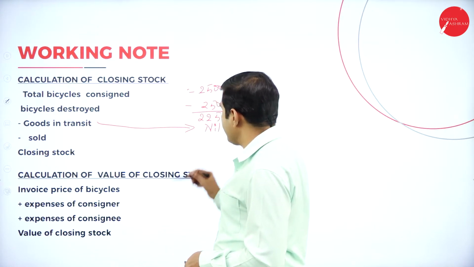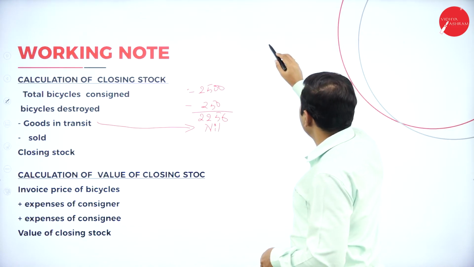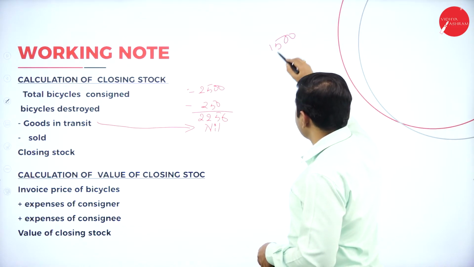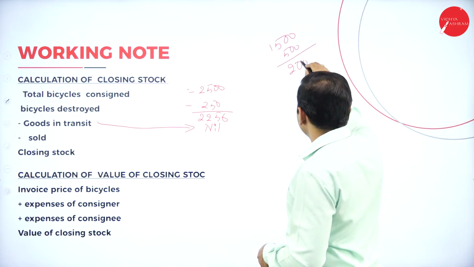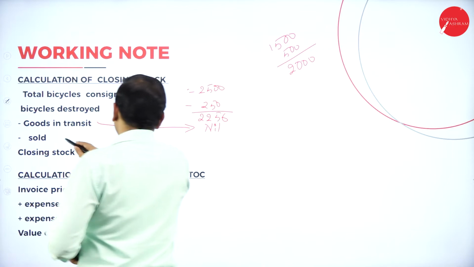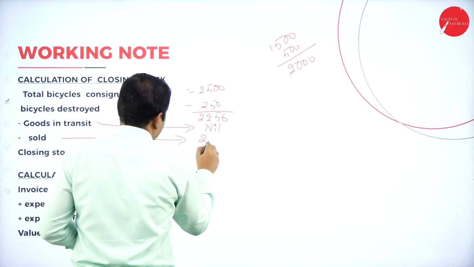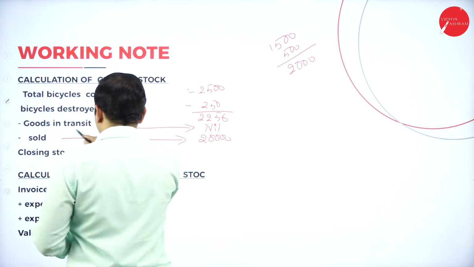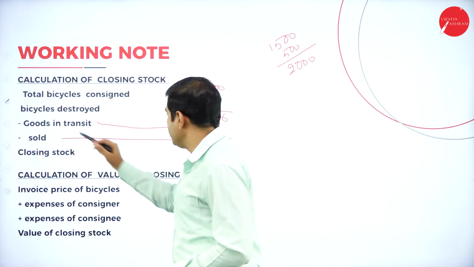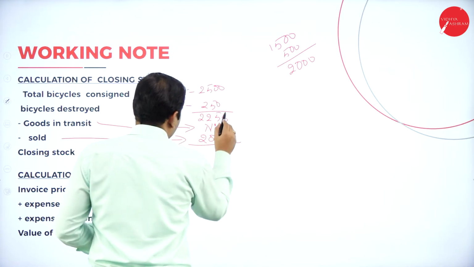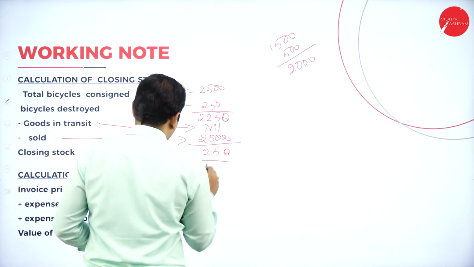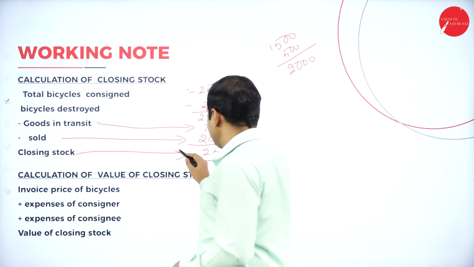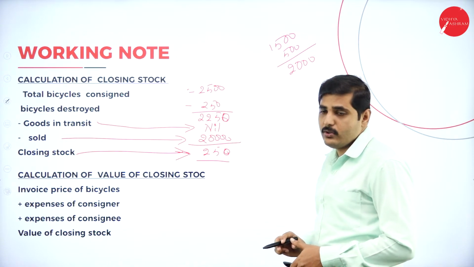Now how many cycles have we sold? We have sold 1,500 cycles on cash basis and 500 cycles on credit basis. Totally 2,000 cycles we have sold. So deduct 2,000 cycles sold. We don't have any goods in transit, but we have total cycles sold. So it is 250 cycles. 250 cycles is in closing stock.